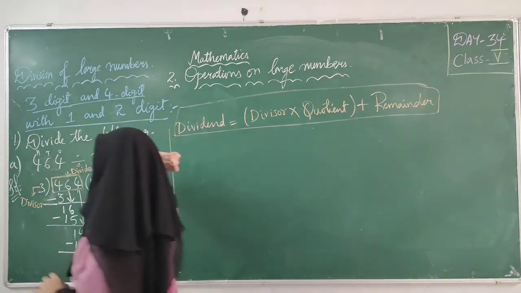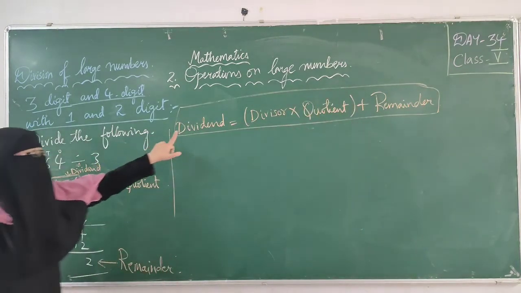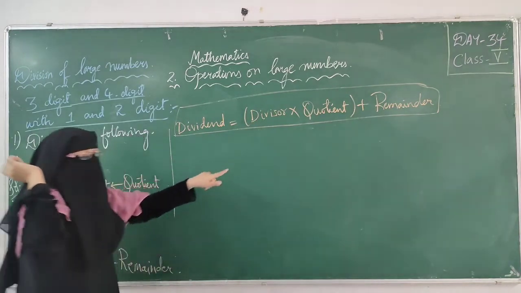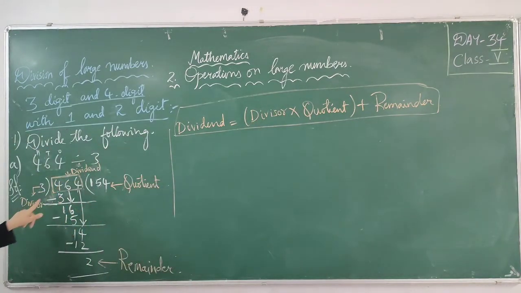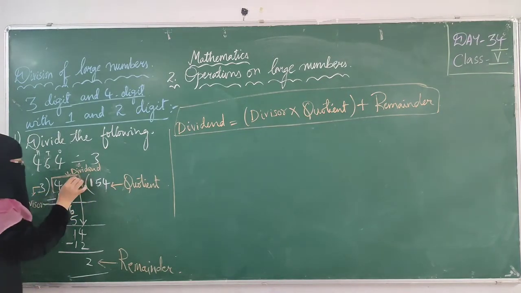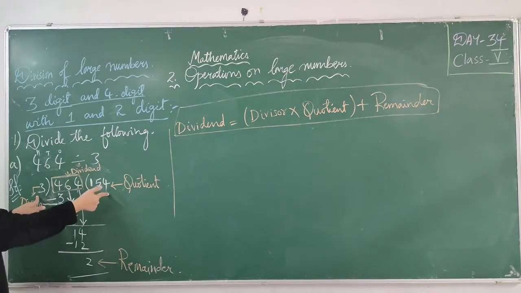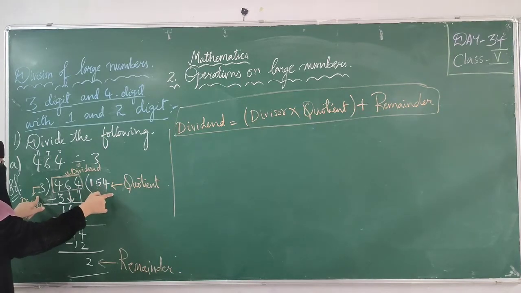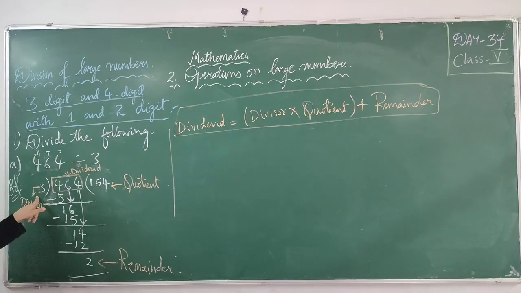So what is our formula? Dividend equals divisor into quotient plus remainder. In order to get this dividend, what will we do? We will multiply these two, the divisor with the quotient, and we have to add the remainder. We will check.